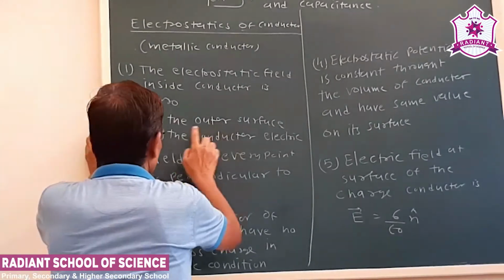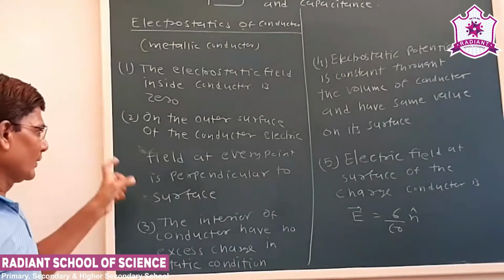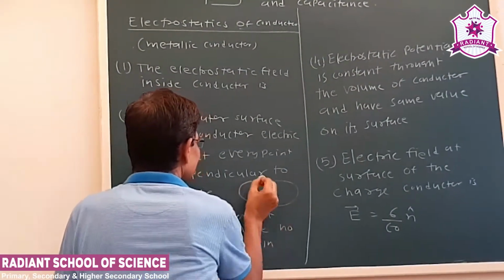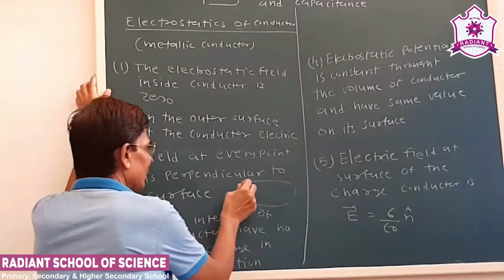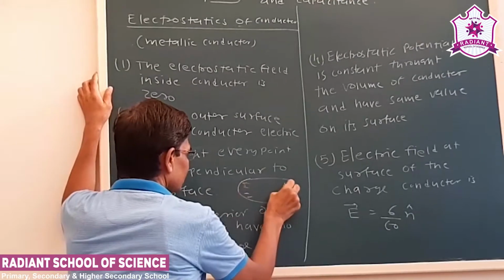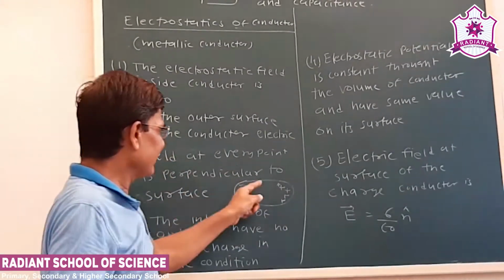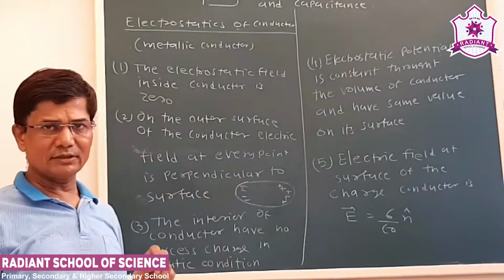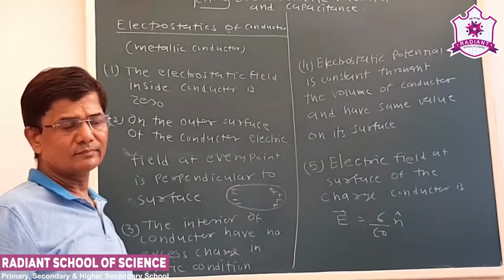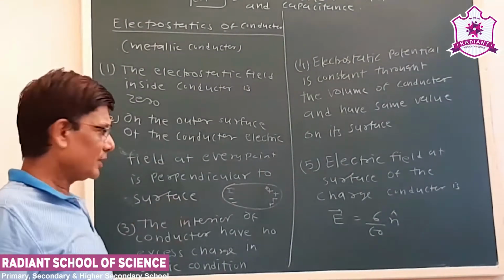On the outer surface of the conductor, the electric field at every point is perpendicular to the surface. We can take a very simple example. Let us say the charges are distributed like this. We can consider this as an equipotential surface, and we know on an equipotential surface the electric field is always perpendicular to the surface, that we have studied earlier.